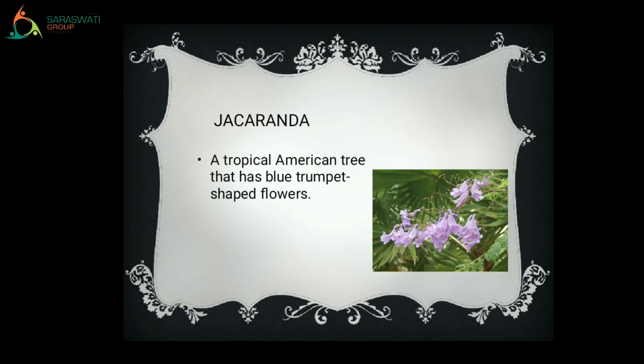See, this is the jacaranda tree and its flower. You can see the shape, right? It is like a trumpet, one small music instrument. Next word. What is our next word?